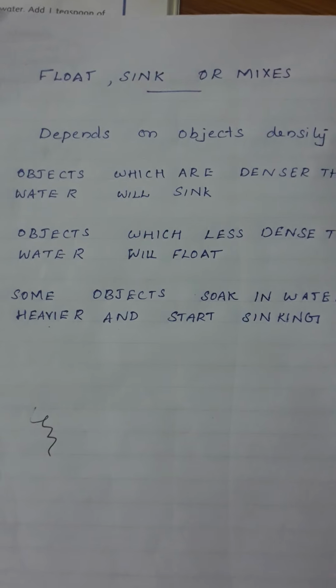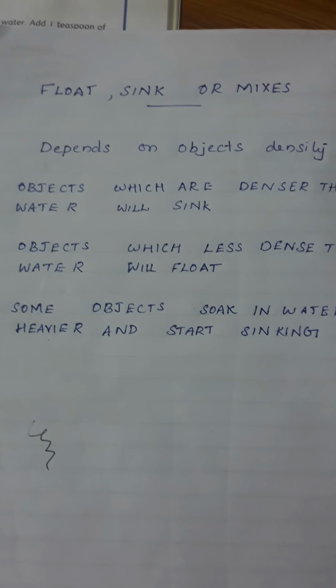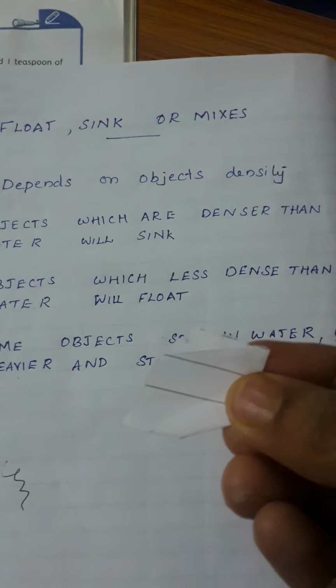Let me take one piece of paper. This is a piece of paper. I am putting this paper on water. You can see it remains on the surface of water. When I put a piece of paper in a bowl of water, you can see that paper remains on the surface of water. This property is known as floating property. The piece of paper floats in water.